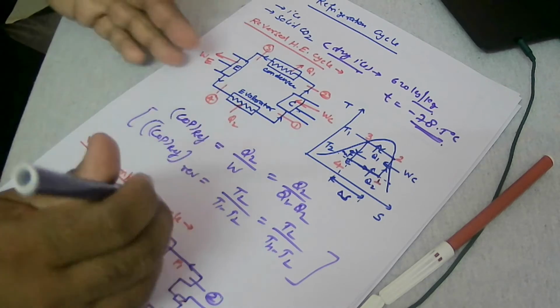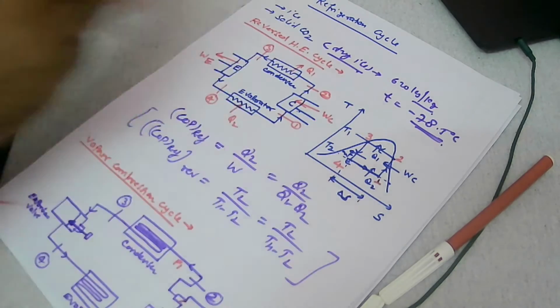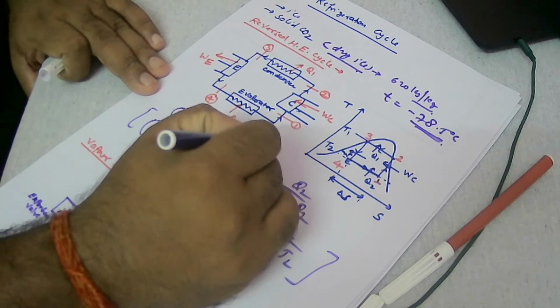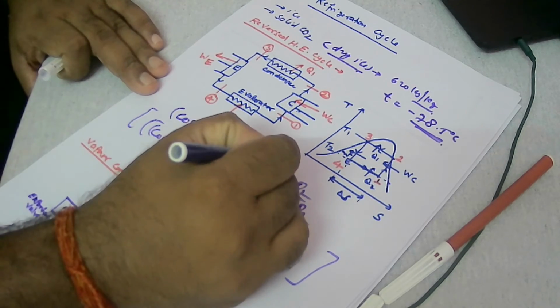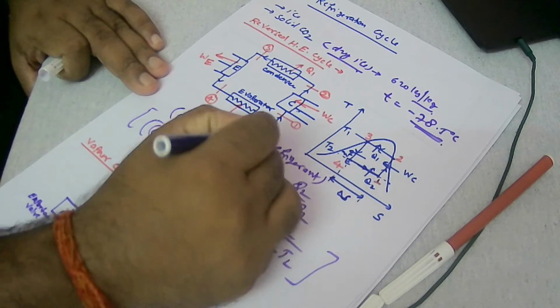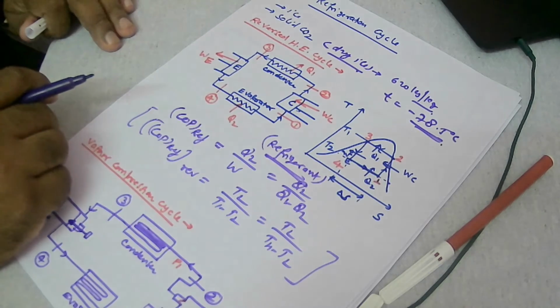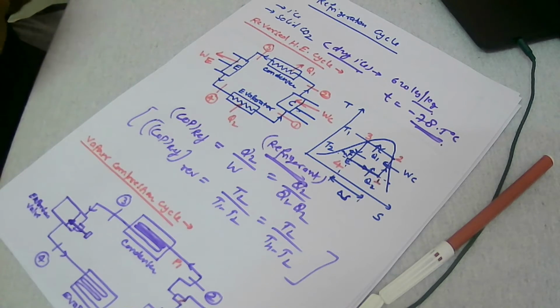The working fluid used in the refrigeration cycle is known as refrigerant. Whatever working fluid you are using in the refrigeration cycle is known as a refrigerant. Clear? Refrigerant.